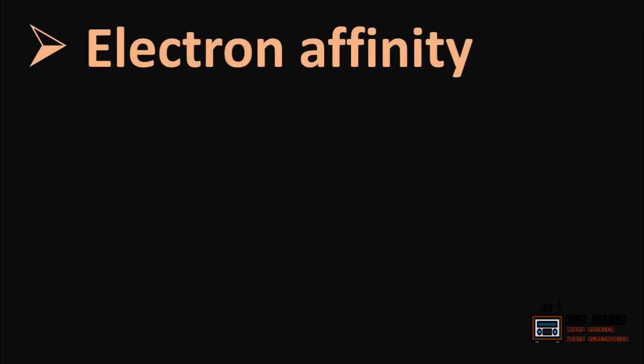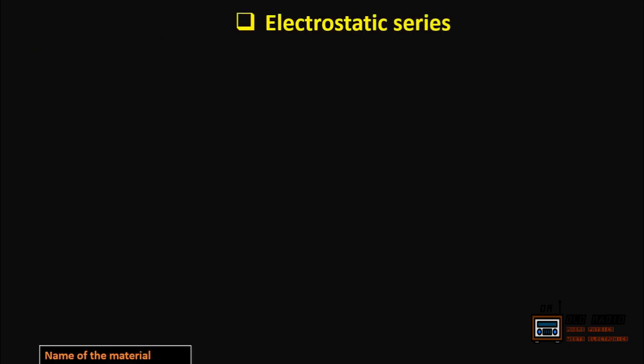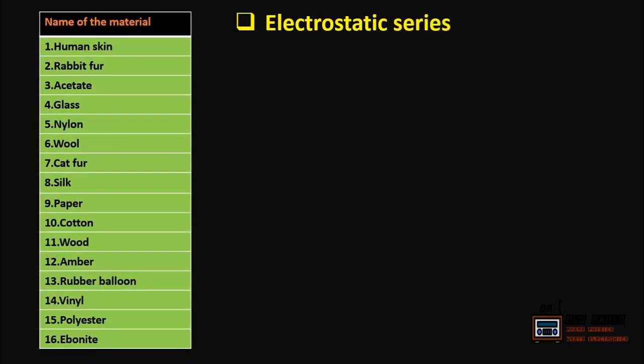Before we know the answers of the 3 questions, we must know about electron affinity. Electron affinity is the ability of a material to hold the electron. Different materials have different ability to hold the electron. Here in this series, some materials are arranged with their respective electron affinity. This series is called the electrostatic series.